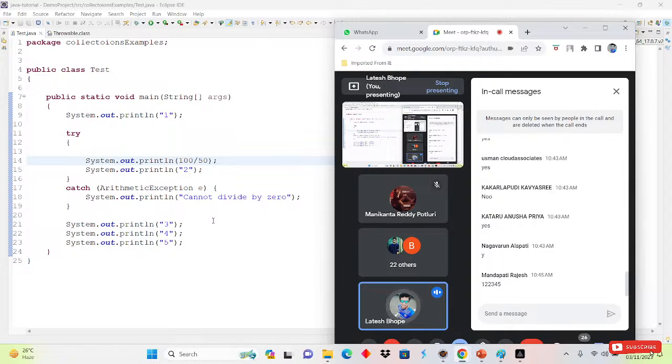Anyone have any other answer? 1, 2, 2, 3, 4, 5. I think everyone is seeing it on the screen also.